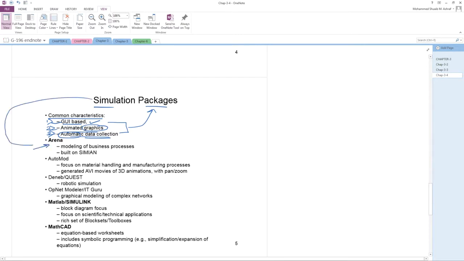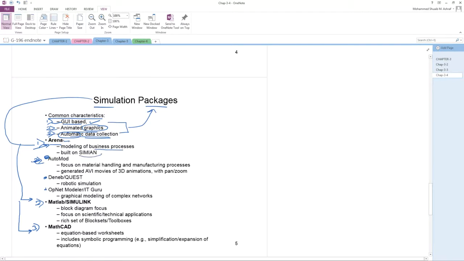Now simulation package, number 1 this, number 2 this, number 3 this. So Arena is of 3 types. Arena yani it is used for business process simulation.